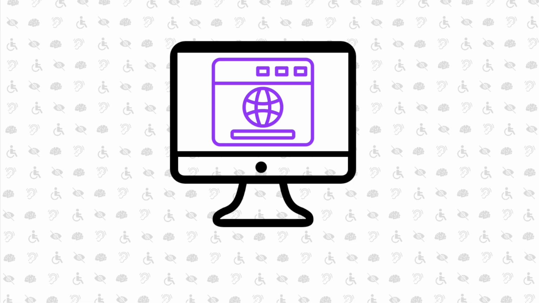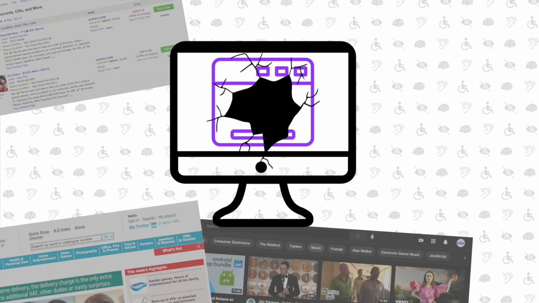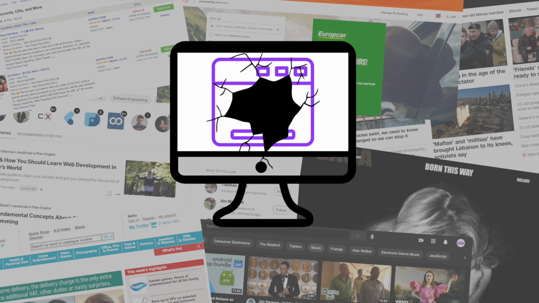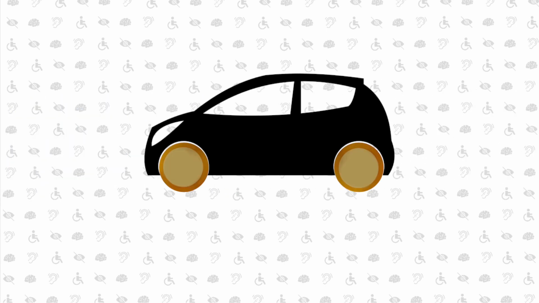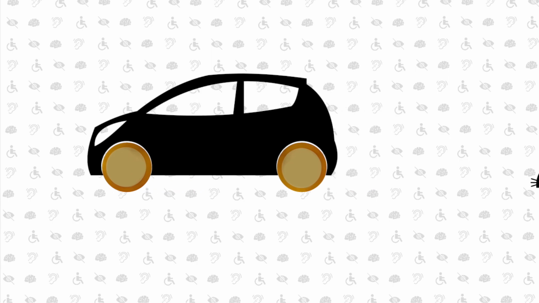So it is of more than a little cause for concern when one realizes how a lot of websites out there don't adhere to accessibility guidelines relating to something as simple as text, which today is still at the core of every single website and web application. It's a bit like having large round blocks of cheese as wheels for your new car. While technically a wheel, it adheres to no technical specification of a wheel other than being round.